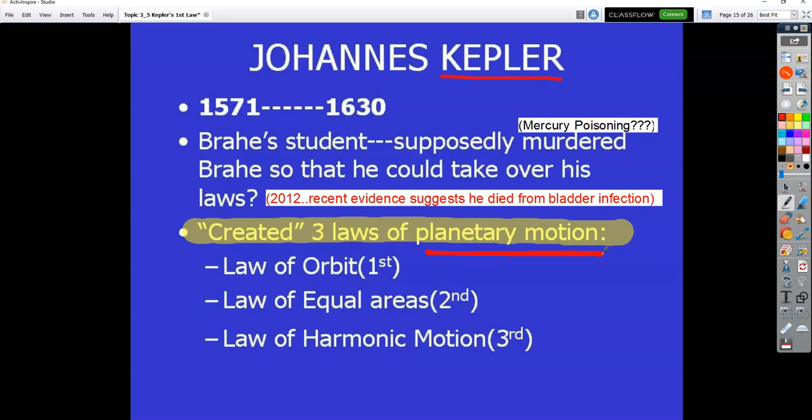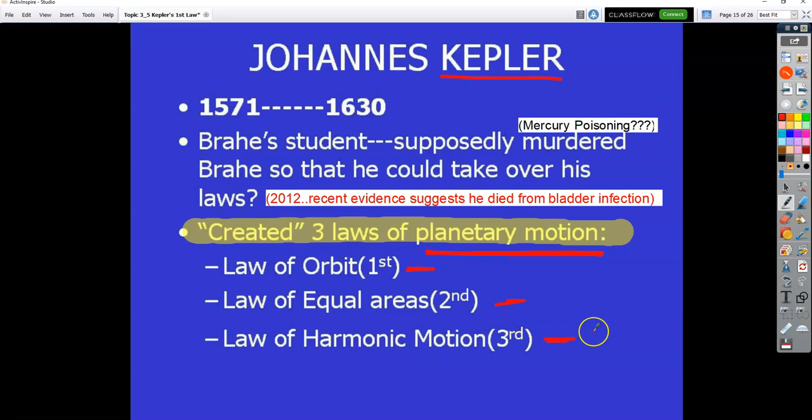Now, this is the dramatic version. Supposedly, Brahe is upset with Kepler because Kepler's upset with Brahe. Brahe being his boss and Kepler being his apprentice, Kepler did a lot of the work. And Brahe was about to have a party at his house one night. So he's going to bring out to the people and make public these three important laws. They're called the law of orbits, which we're going to talk about here today, the law of equal areas, and the law of harmonic motion. And so these laws are about to be public.